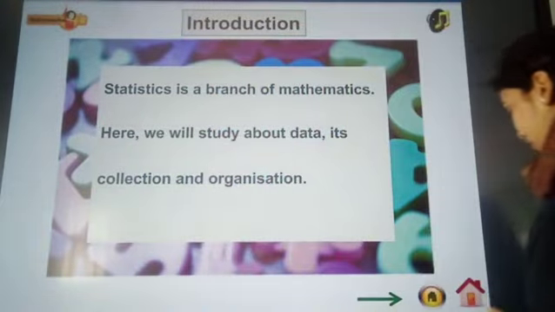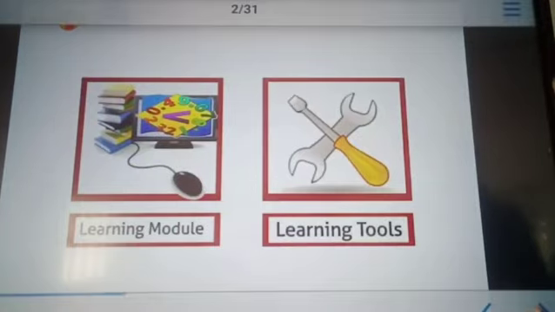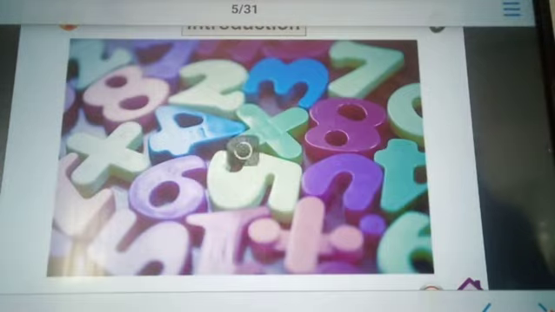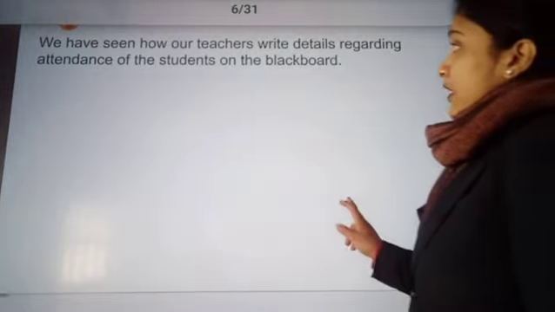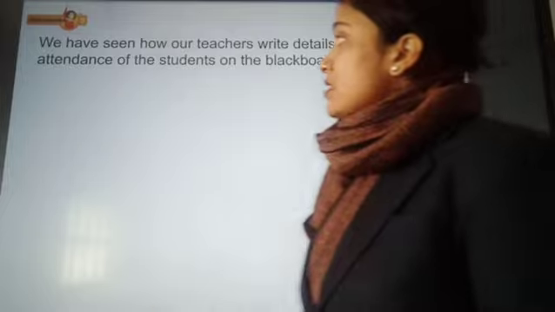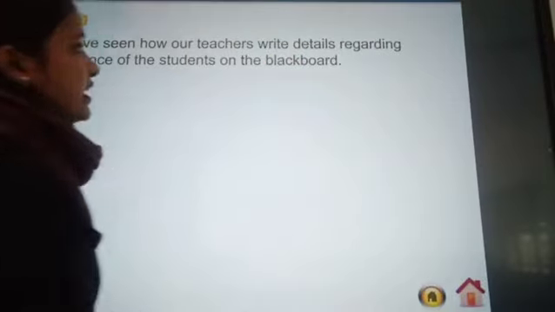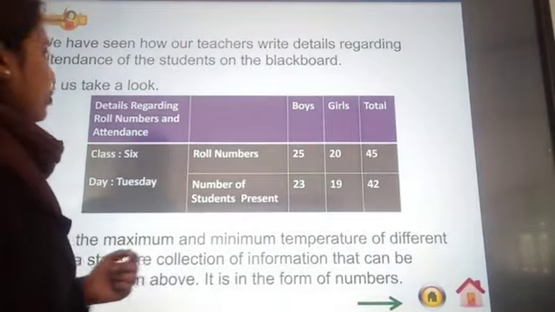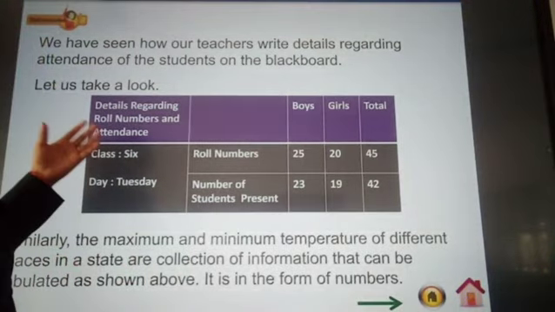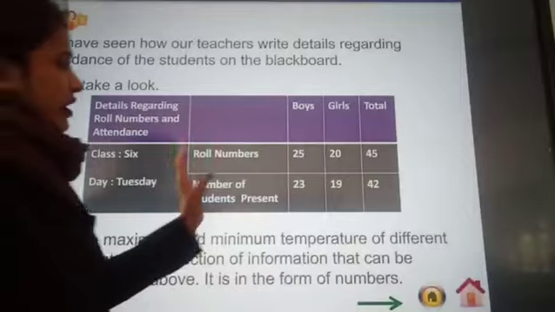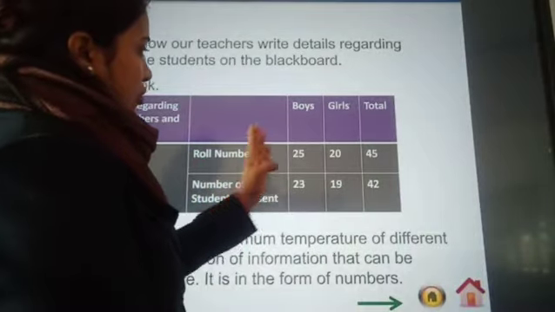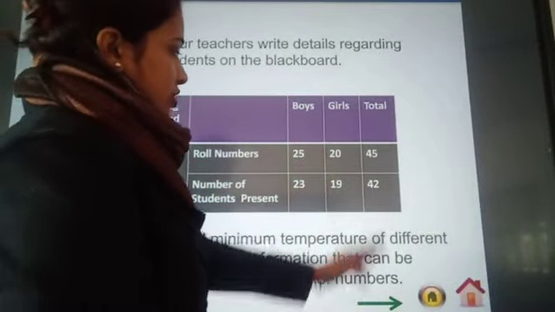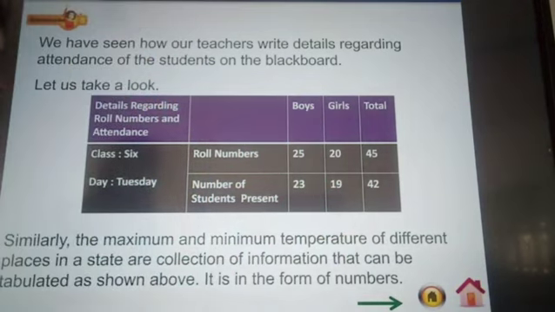Now, for example, we have seen how our teachers write the details regarding the attendance of the students on the blackboard. Let us take a look. This is the details of the students regarding the attendance: boys and girls, and the total strength of students present.